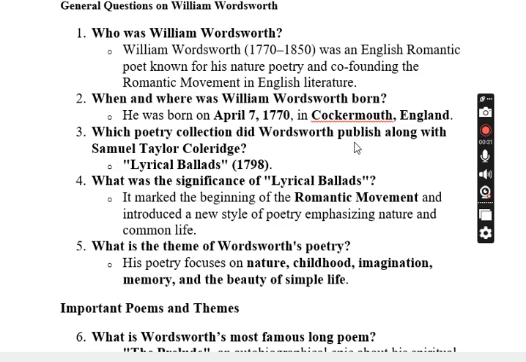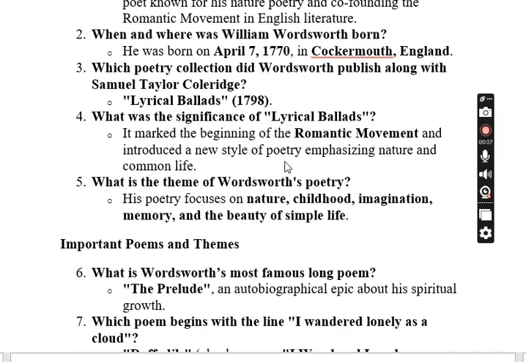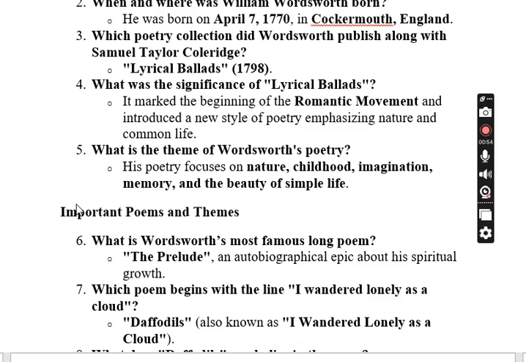Which poetry collection did Wordsworth publish along with Samuel Taylor Coleridge? Lyrical Ballads, 1798. What was the significance of Lyrical Ballads? It marked the beginning of the Romantic movement and introduced a new style of poetry emphasizing nature and common life. What is the theme of Wordsworth's poetry? His poetry focuses mainly on nature, childhood, imagination, memory and the beauty of simple life.